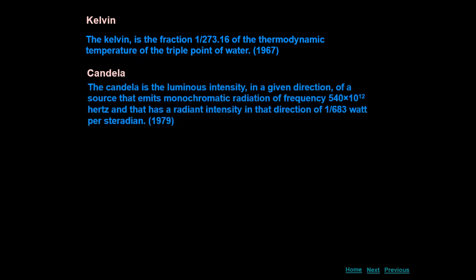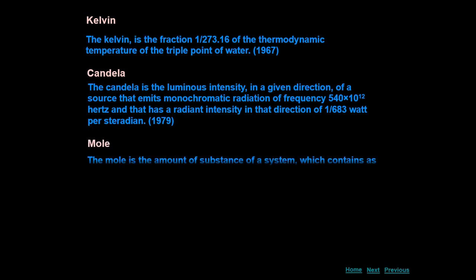Candela is the luminous intensity in a given direction of a source that emits monochromatic radiation of frequency 540 into 10 raised to power 12 hertz, and that has a radiant intensity in that direction of 1 over 683 watt per steradian. So this is the definition of the candela, that is luminous intensity, which tells you about the brightness of the light.